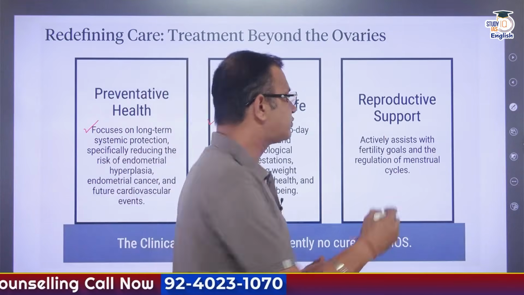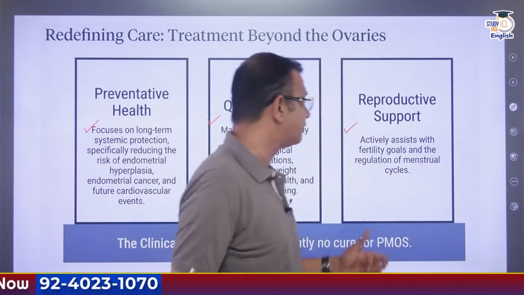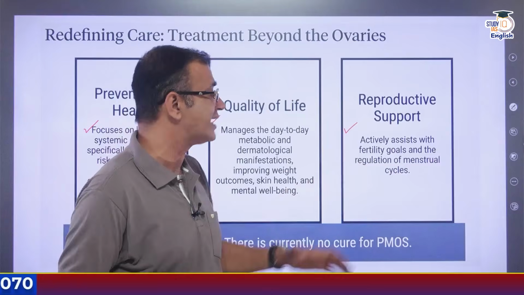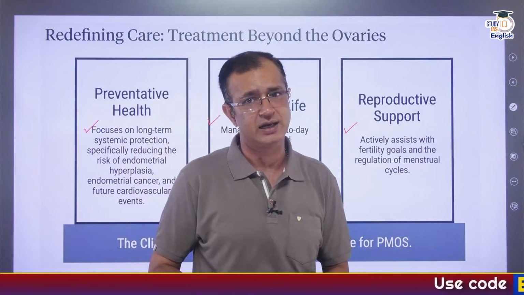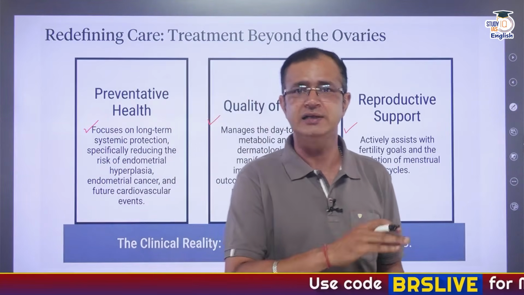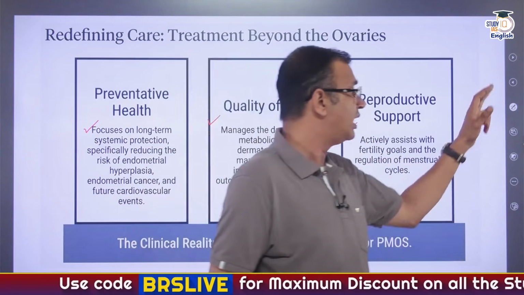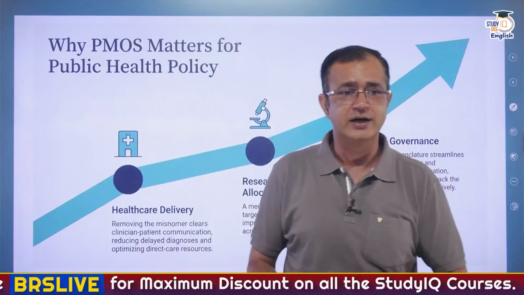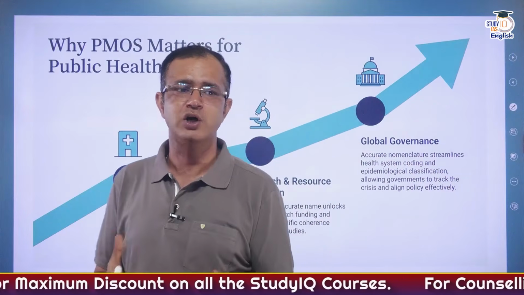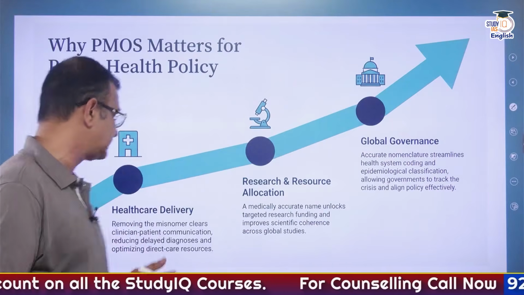And also there has to be reproductive support, which actively assists with fertility goals and the regulation of the menstrual cycle. So this is a clinical reality: there is no cure for PMOS and it has to be managed symptomatically. Alright, this is again very important, because PMOS matters for public health policy.